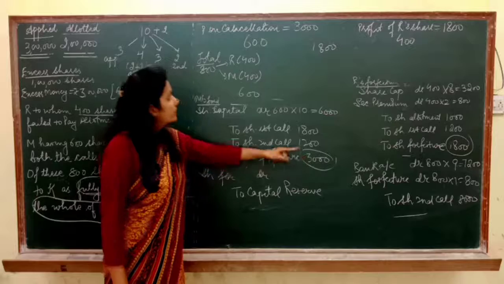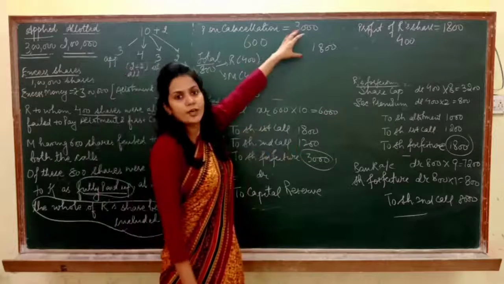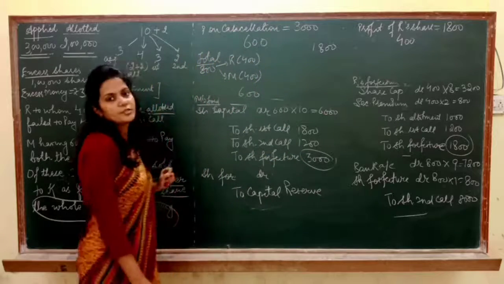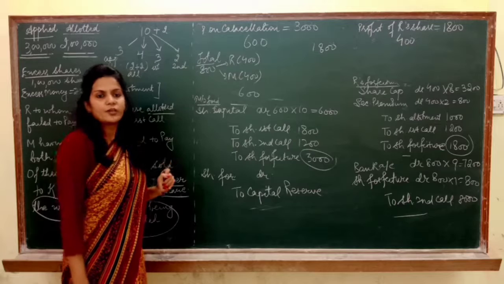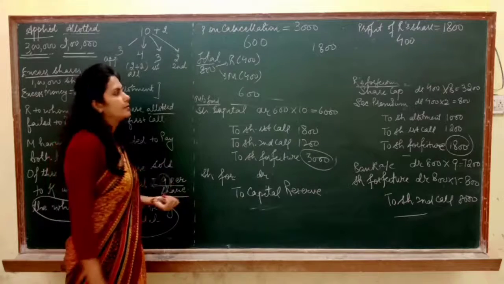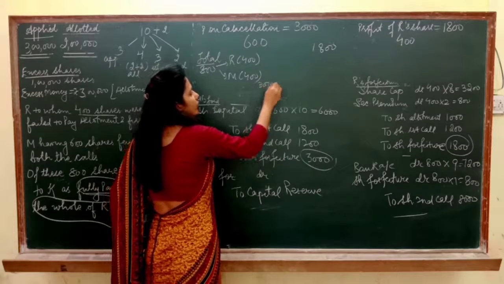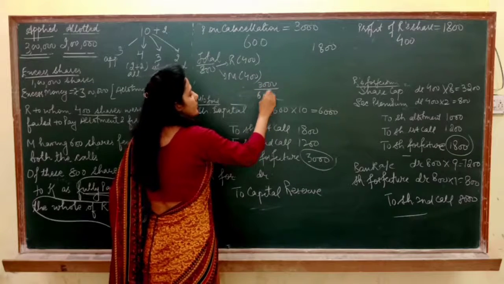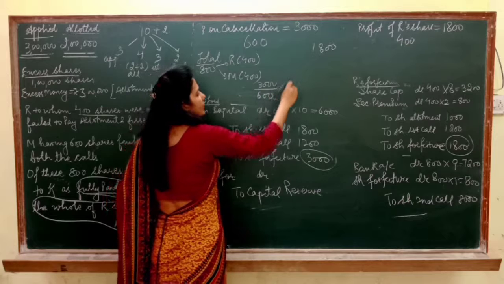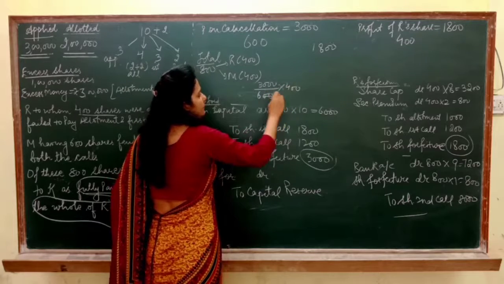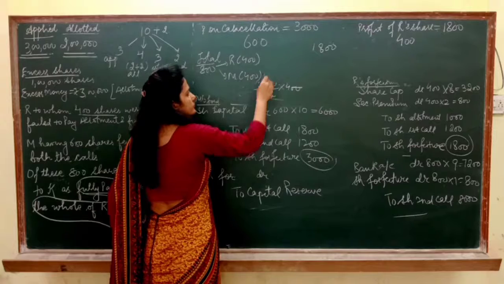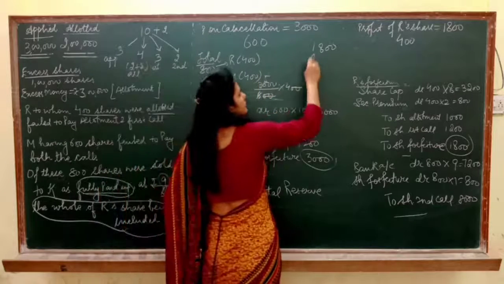This profit of 3000 is on 600 shares, but you have reissued only 400 shares. So we need to check how, if 3000 is the profit on cancellation of 600 shares, then profit on 400 shares are 2000.